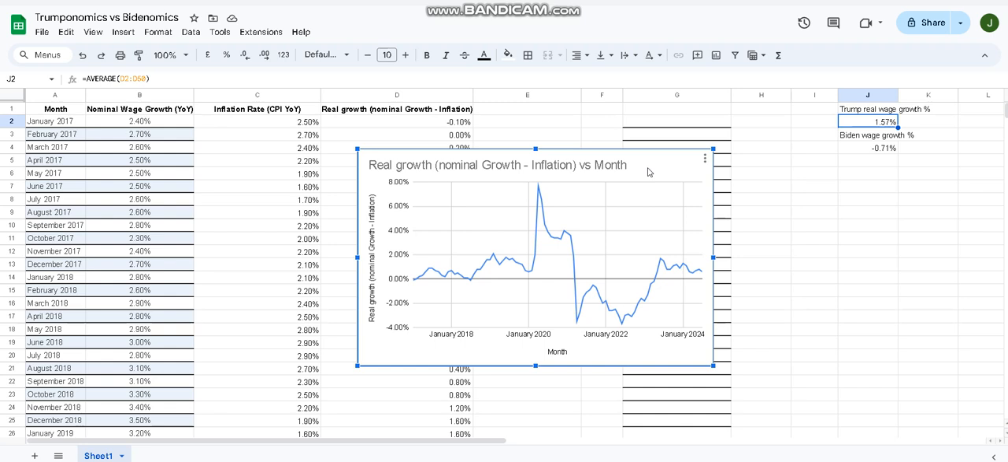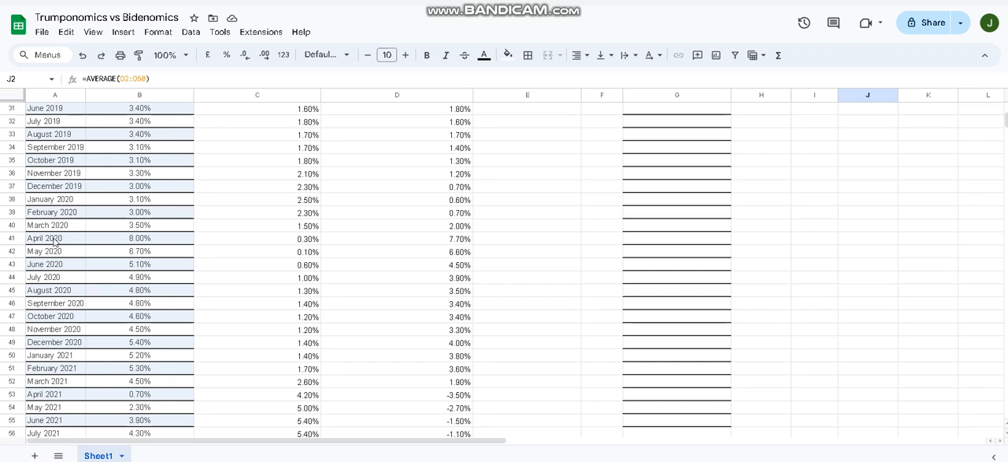And the reason is that the nominal wages have stayed the same. I'll show you right here. The nominal wages stay the same, but then inflation drops to almost 0%. And that means that the real wage growth skyrockets to above 6%, as high as 7.5%.